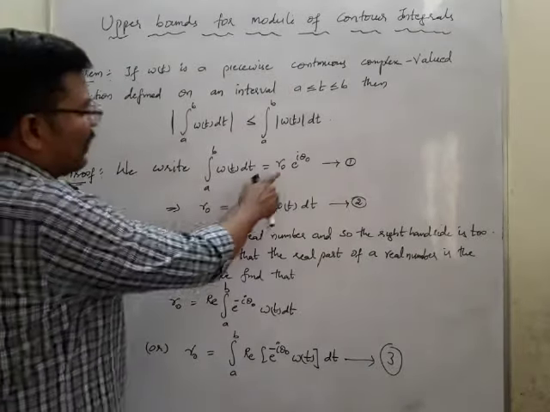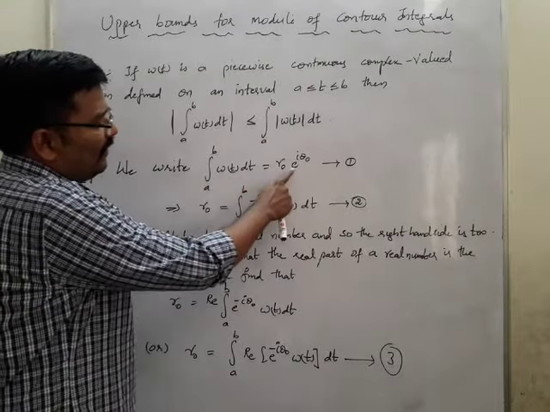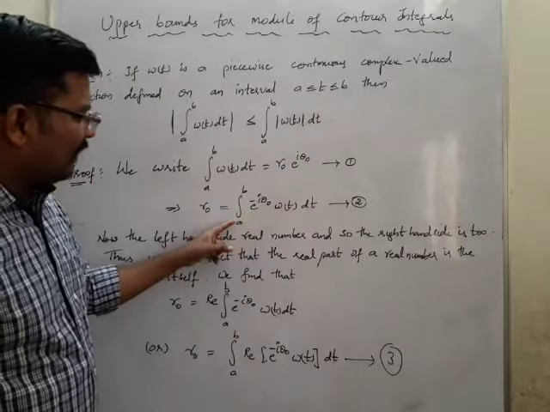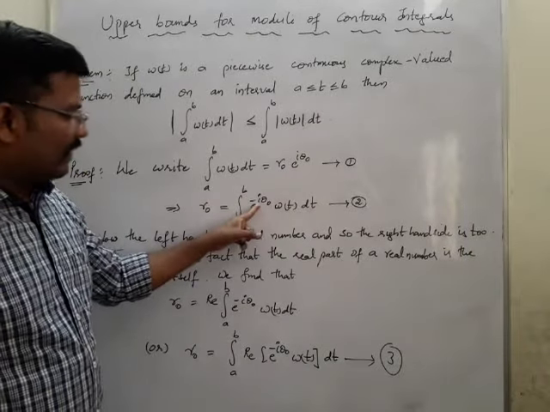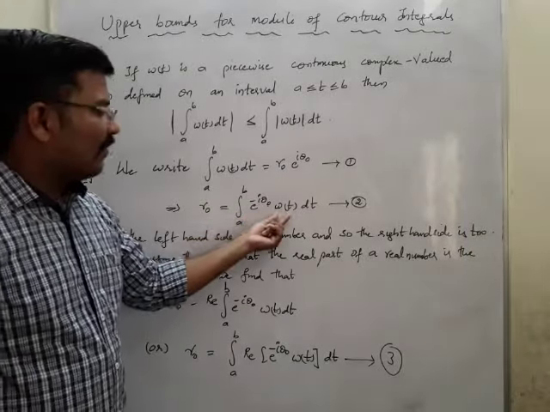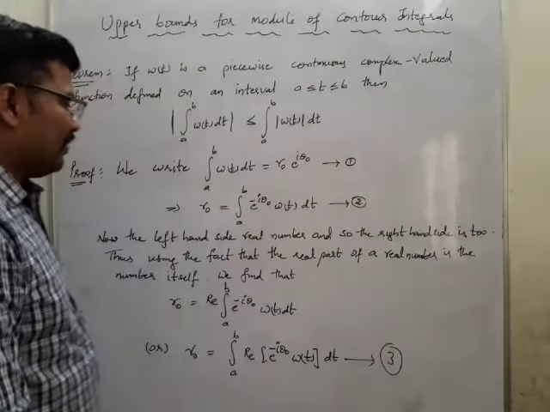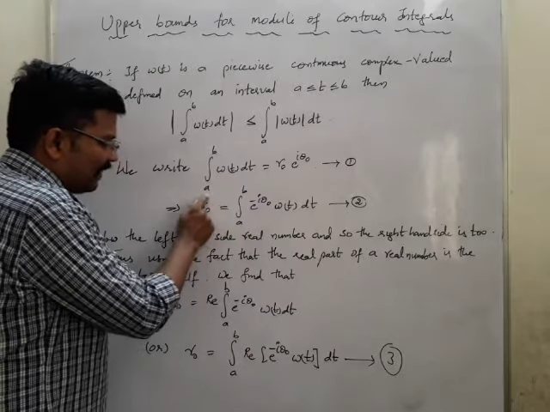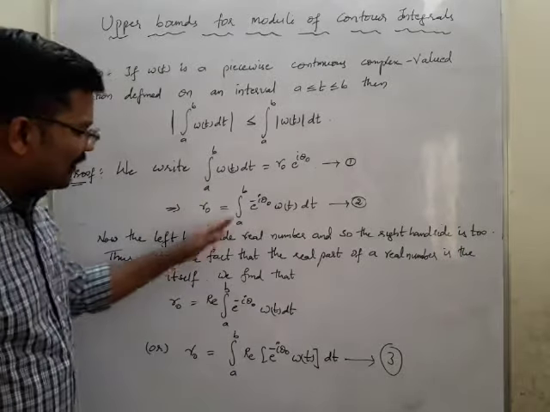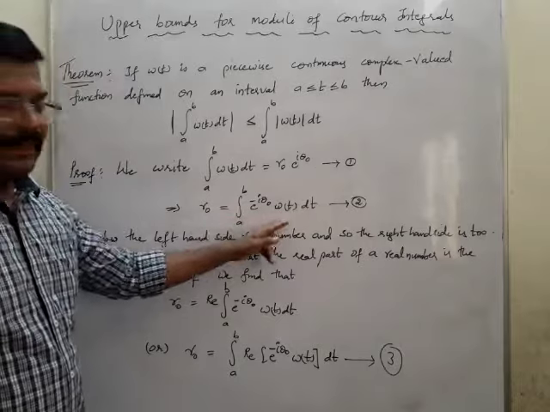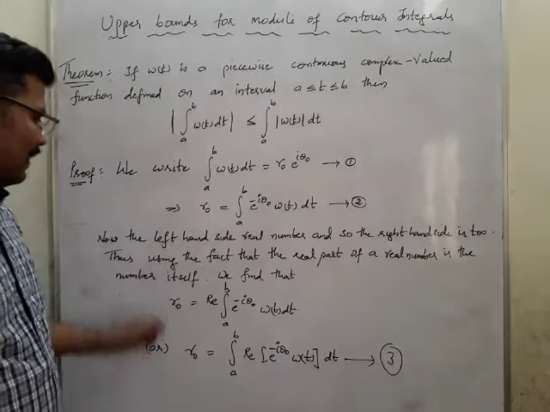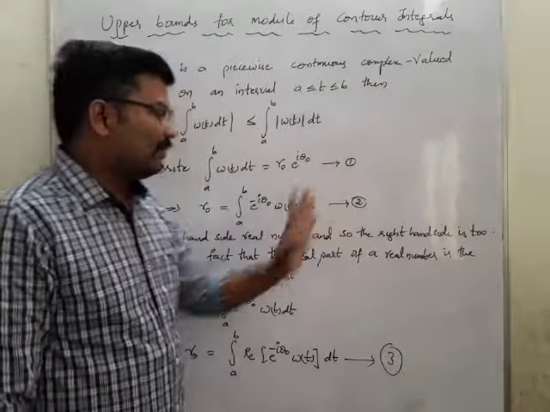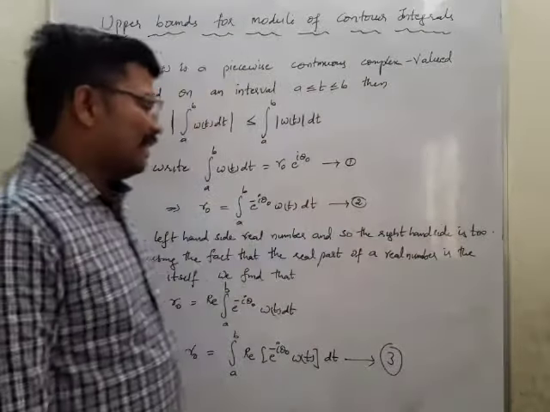From here, you can take the e power i theta naught to the other side. It becomes r naught equal to integral a to b e power minus i theta naught w of t dt. That is equation number 2. Now the left hand side is a real number, so the right hand side is also a real number.